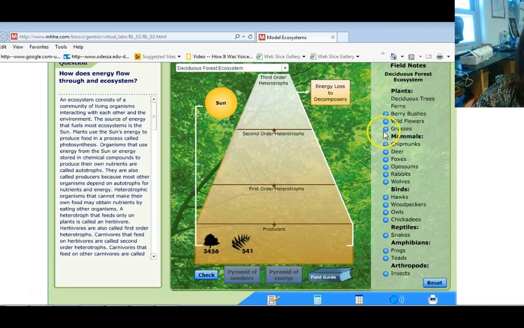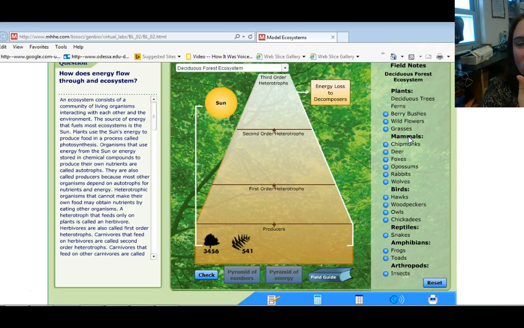So if I put my grasses, we know grasses is a producer. We know it creates its own energy from the sun, but let's pretend like I put it here. And then when I say check, it'll actually bump right back over here to the side. So what I want you to do is kind of explore with this. I want you to create your own energy pyramid. And then you may have to add a little bit to my creativity here, but I want you to add yours with all of its animals to this page, along with labeling it.